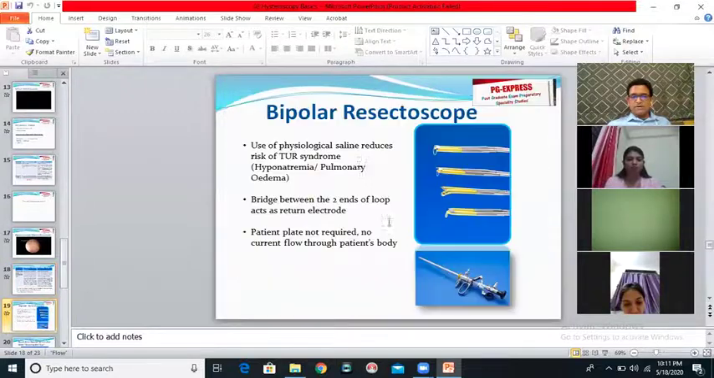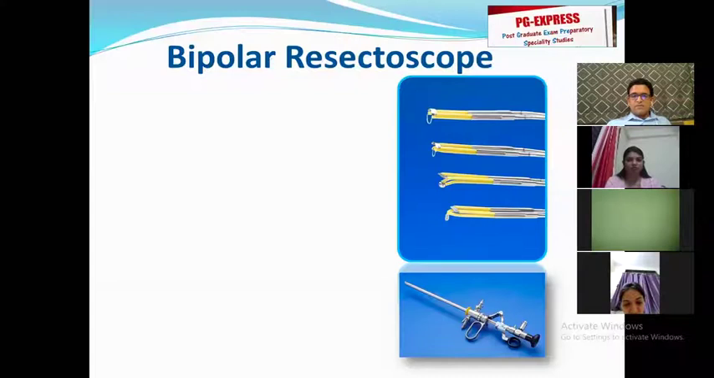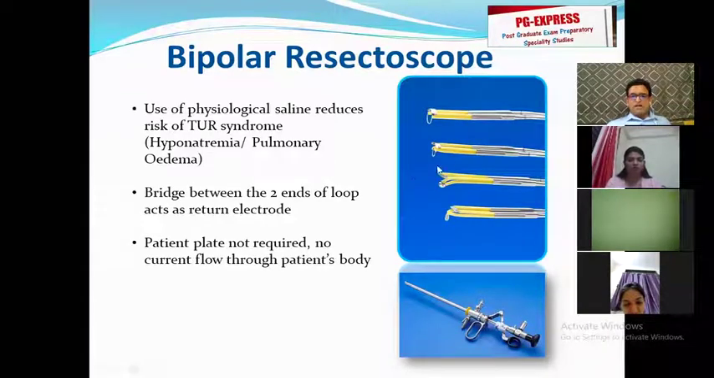So, introducing the bipolar resectoscope. Okay, what is the bipolar resectoscope? There is a bridge between the two ends of the loop. This bridge acts as a return electrode. The circuit is completed here only. The current enters through this, goes into the system and jumps back from the return electrode, giving the cut that you desire at the local level, but without passing any energy through the patient.